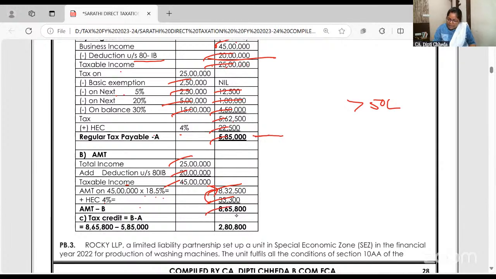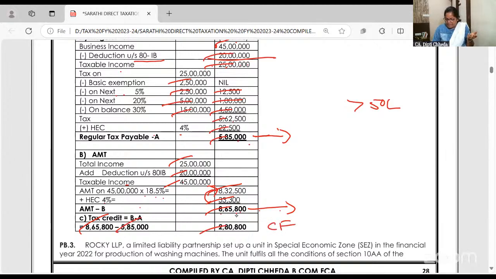Now your normal tax is low, but your AMT is high. So whichever is higher, you have to pay. So pay the AMT. Pay the AMT. Okay. But even if AMT, alternative minimum tax is 865 and regular tax is 585, can I take this credit?